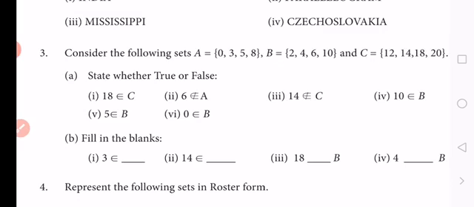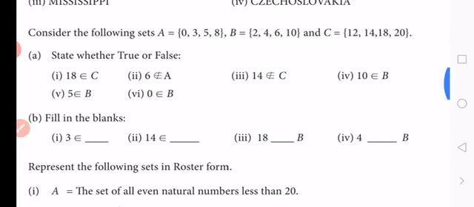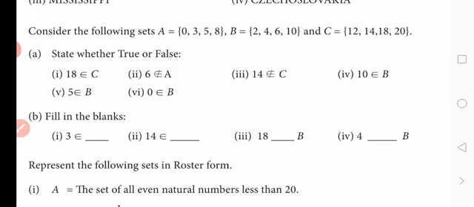There are 6 questions where the symbols belongs to and does not belong to are used. If a number is included in that group, then we write true. If it is not included in that group, then we write false. And part B, fill in the blanks. Here also there are 4 questions.